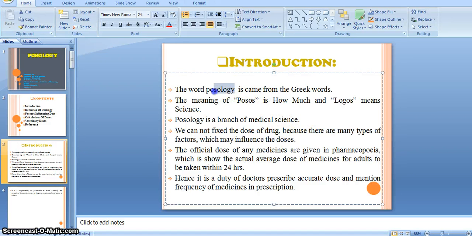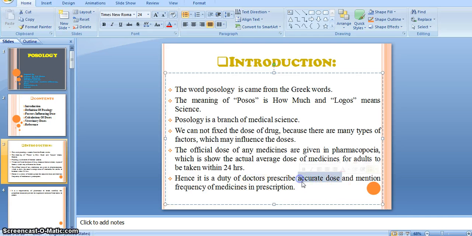This science, that is posology, works when we need to give a dose to children and elder patients. That time posology works. If we know the adult dose, on the basis of the adult dose we can calculate the dose for children and elders also, right? Hence it is the duty of the doctor to prescribe an accurate dose and mention the frequency of medicine in the prescription. That's why the doctor knows how to calculate the dose on the basis of the adult dose for children and elder patients.